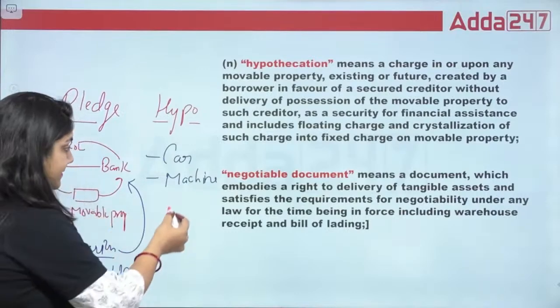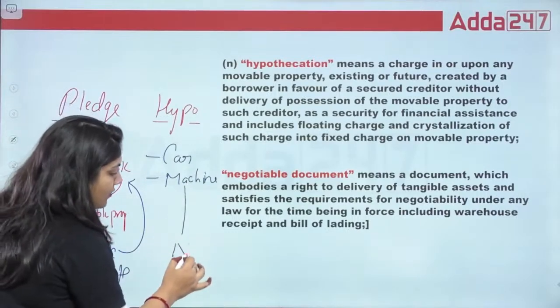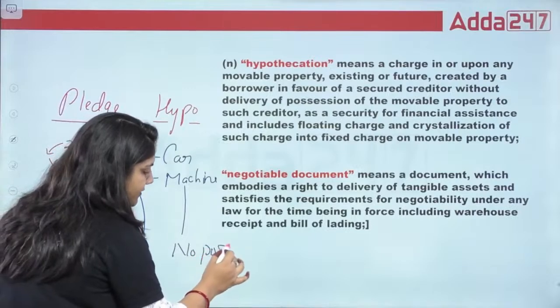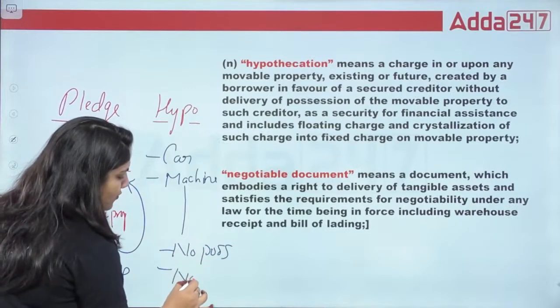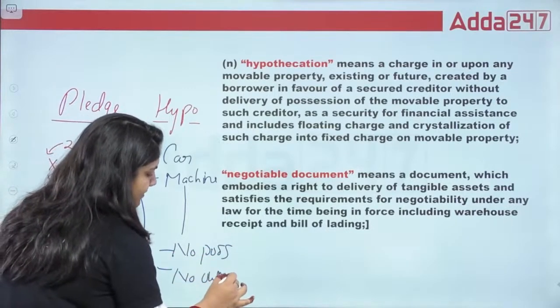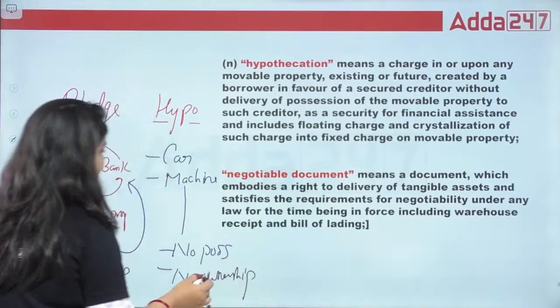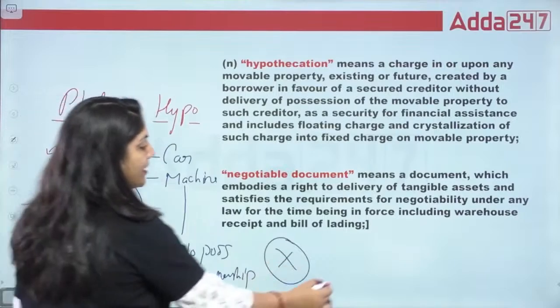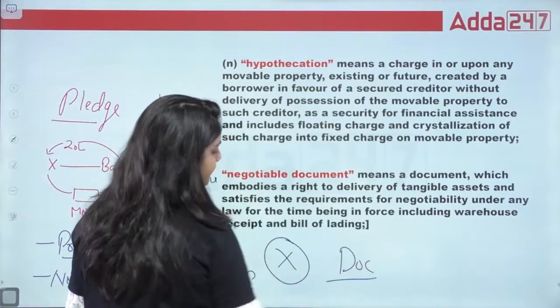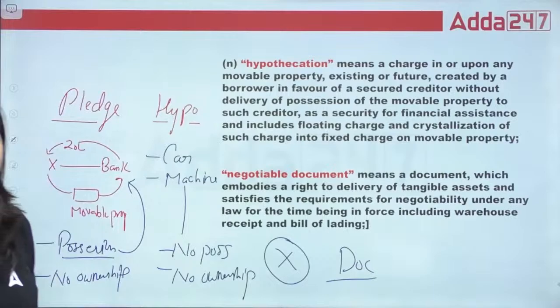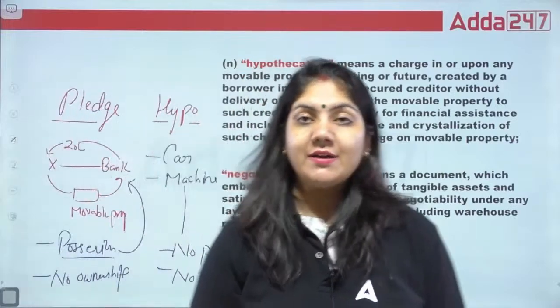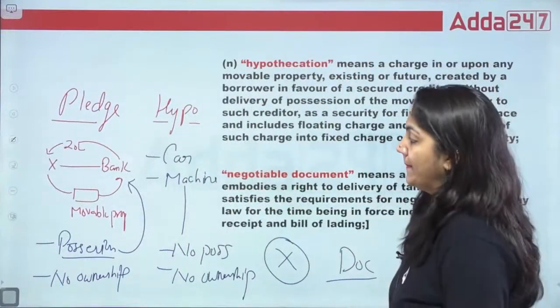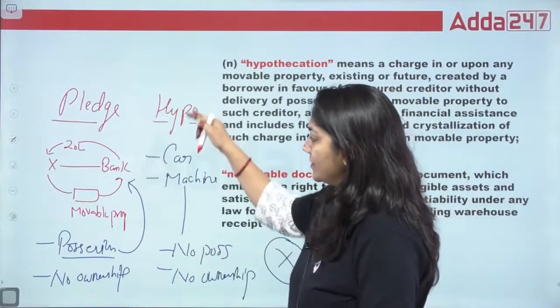In that case, no possession is transferred and no ownership is transferred. It means the ownership and possession remain with the X person. Only the document is transferred under this case. Is that okay? This is your hypothecation.